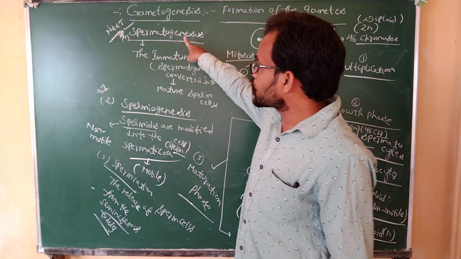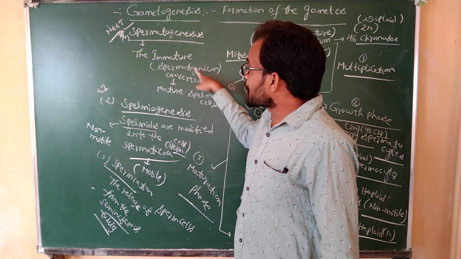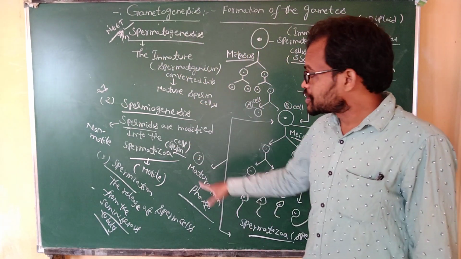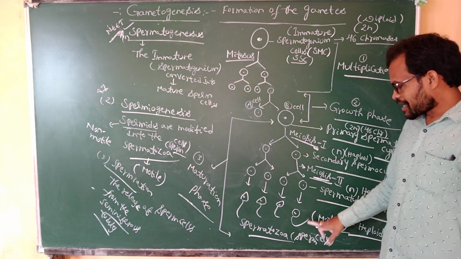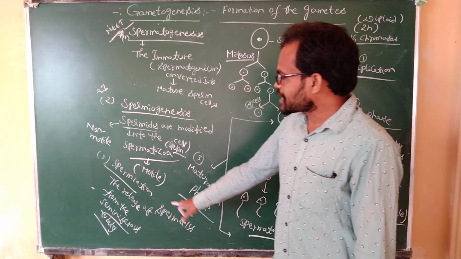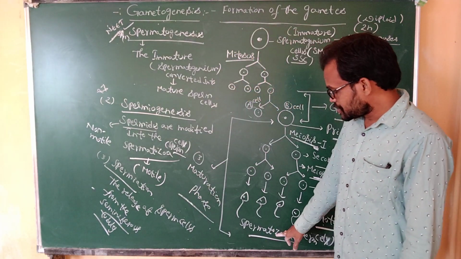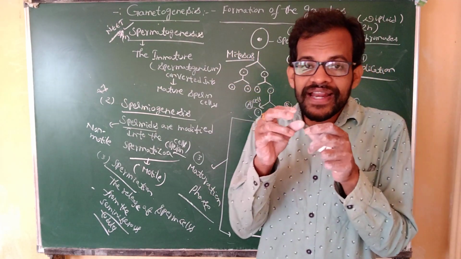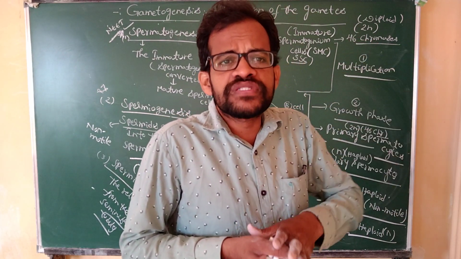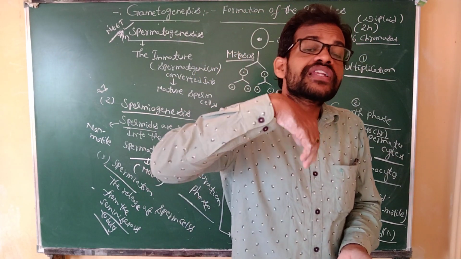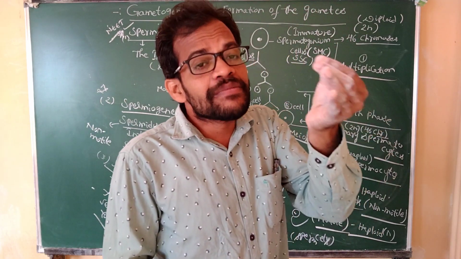Finally, what is spermatogenesis? Spermatogenesis is the process by which immature cells become mature sperm cells. Spermiogenesis means the spermatids are converted into spermatozoa. Next one, spermiation. Finally, these spermatozoa are attached to the Sertoli cells, which provide nourishment to the sperm cells. Finally, the sperms are released from the seminiferous tubules.